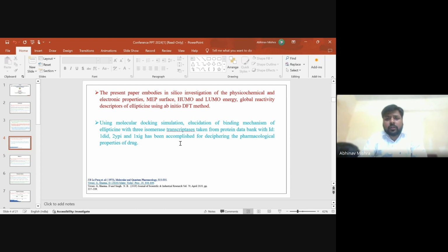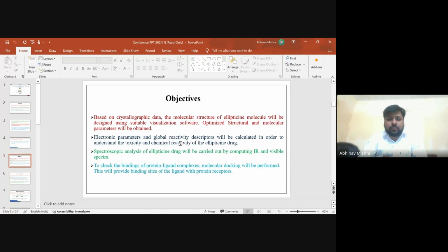Using molecular docking, elucidation of the binding mechanism of ellipticine with three topoisomerase proteins taken from the Protein Data Bank, with PDB IDs 1DID, 2IPI, and 1XIG, has been accomplished for discovering the pharmacological properties of the drug.